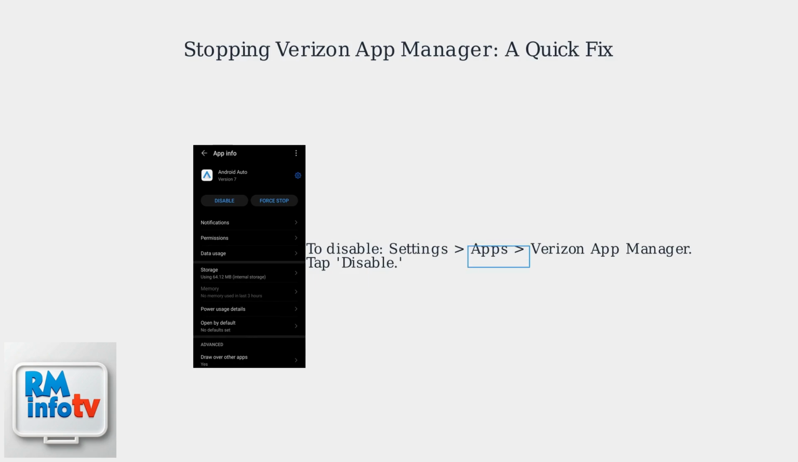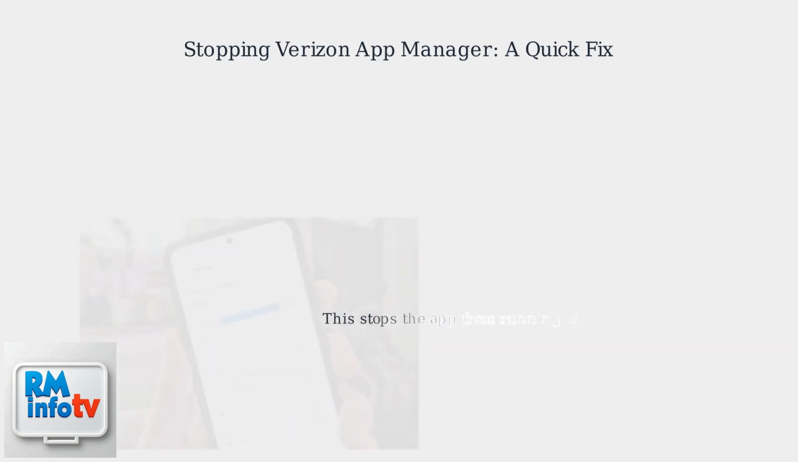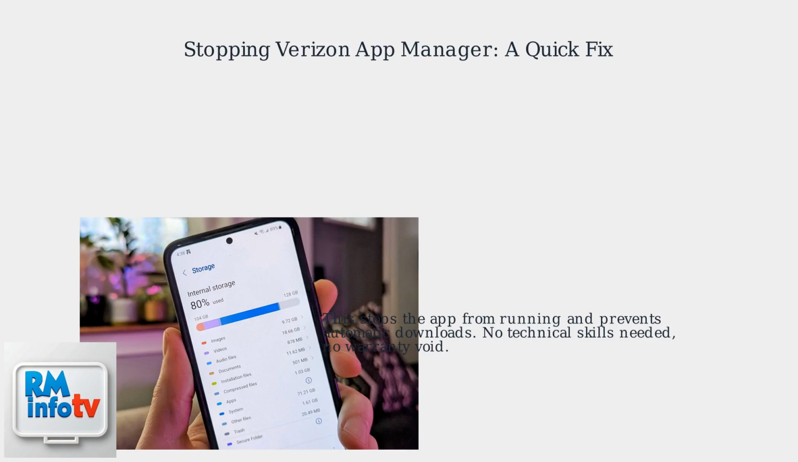To disable VAM, go to Settings, Apps, Verizon App Manager. Tap Disable. Disabling revokes permissions and halts downloads, keeping your phone clean without system instability. Disabling VAM improves phone performance and saves storage space.